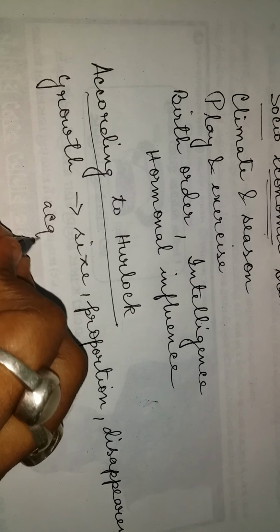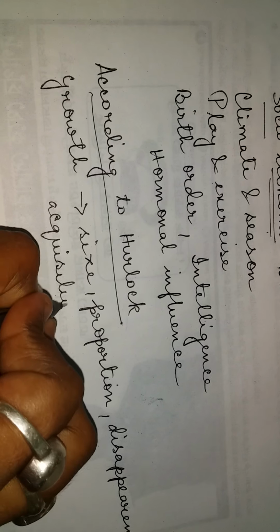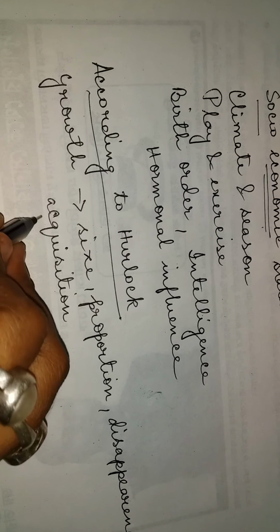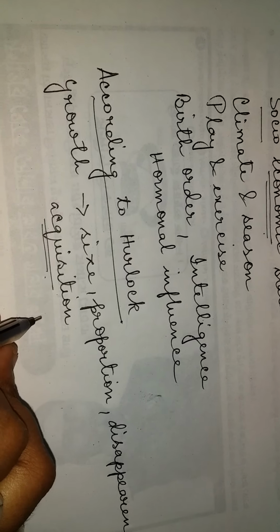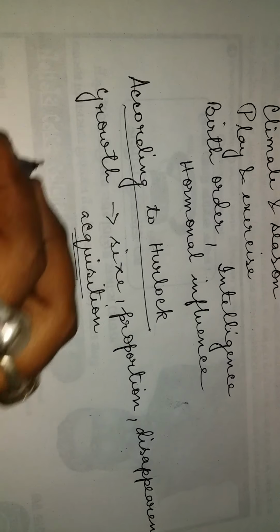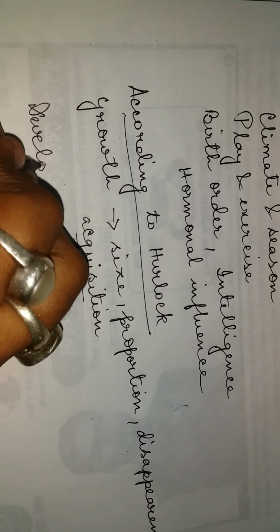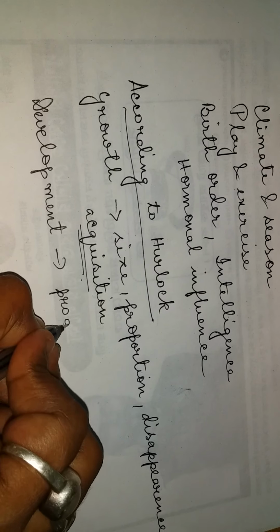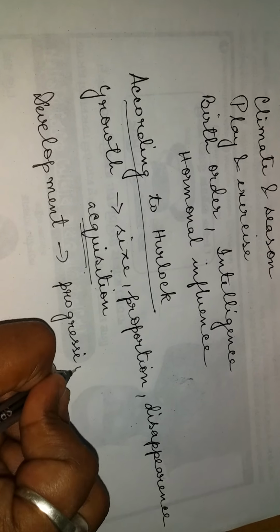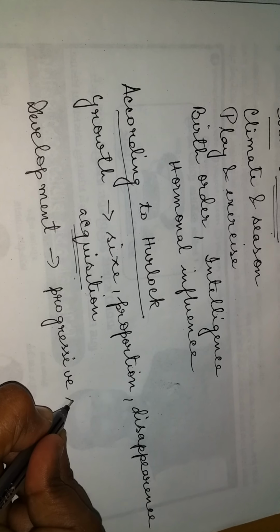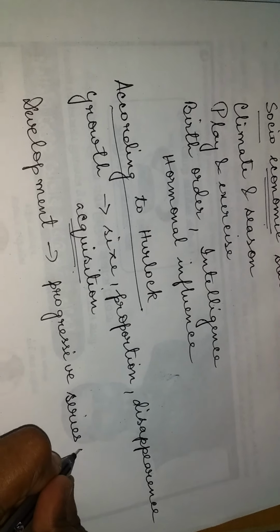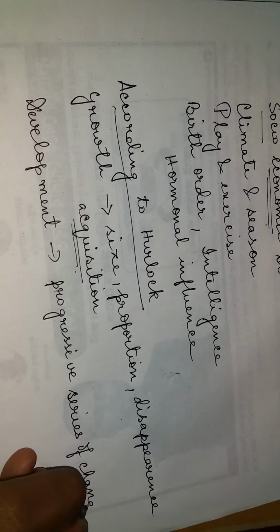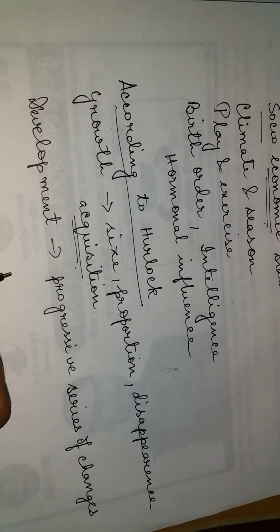Acquisition of new ones means learning and developing new skills. And according to Hurlock, development means progressive changes, day by day the child is showing some changes, a progressive series of changes that occur in an orderly predictable pattern.